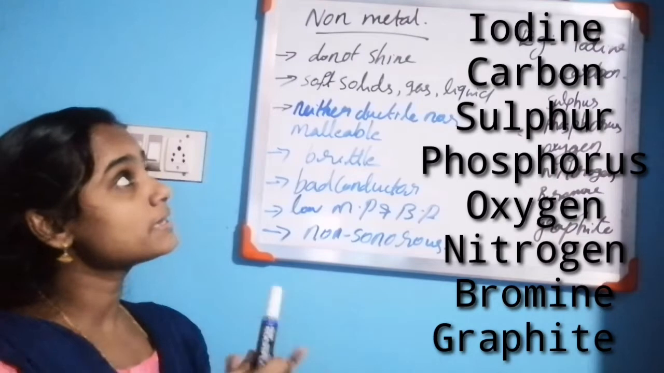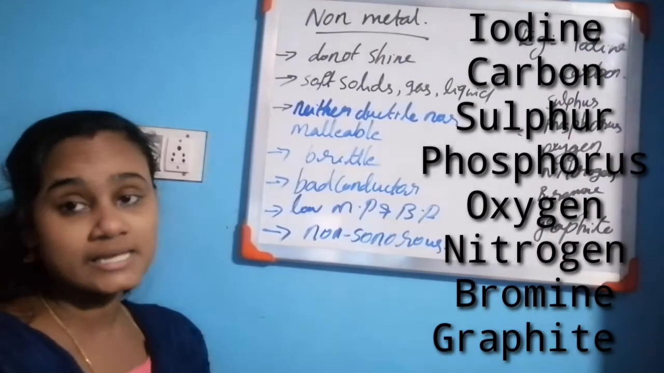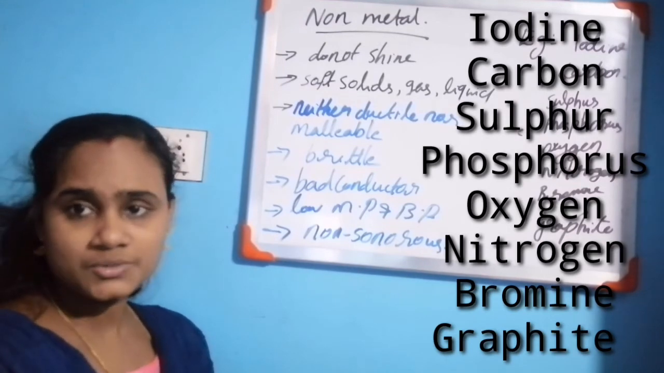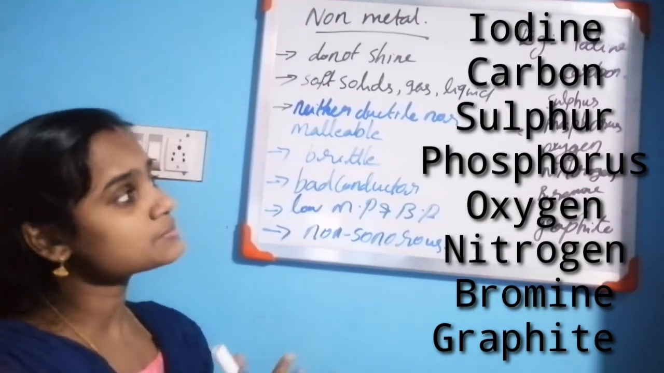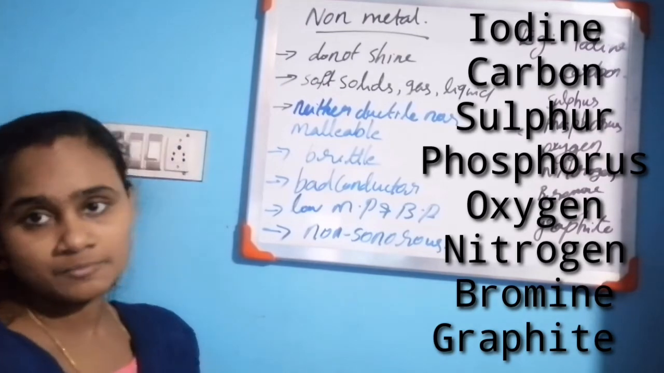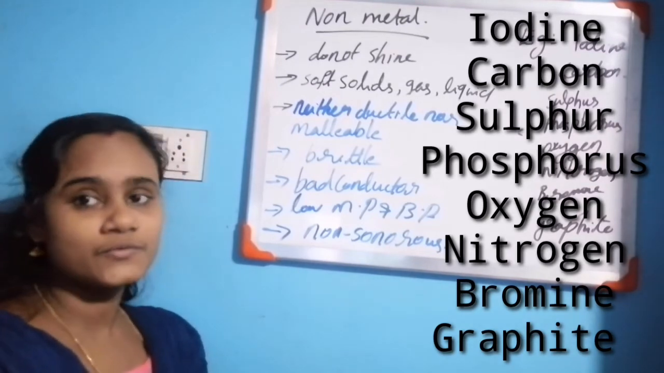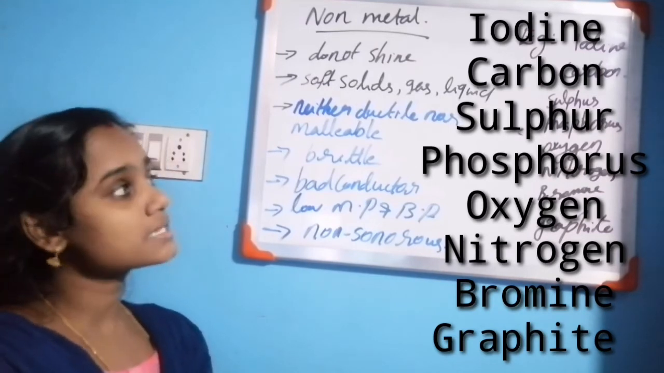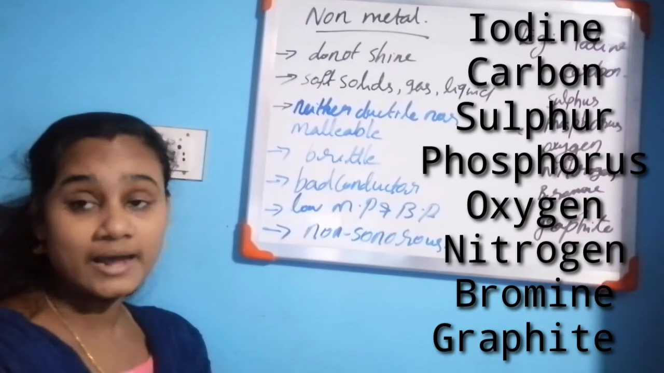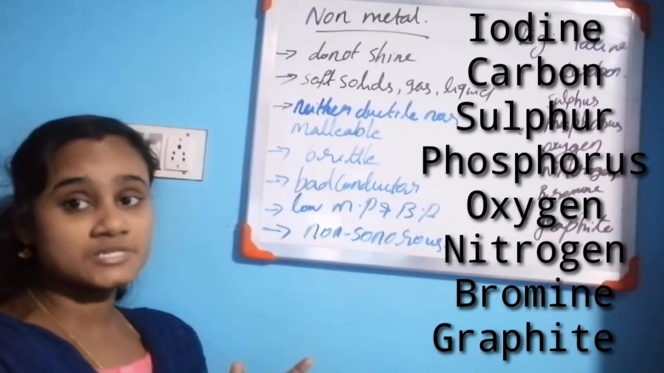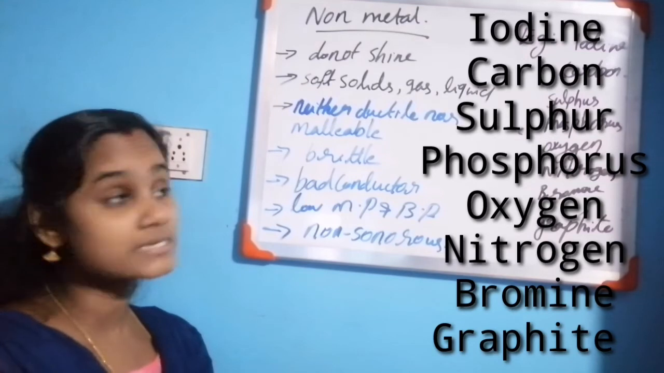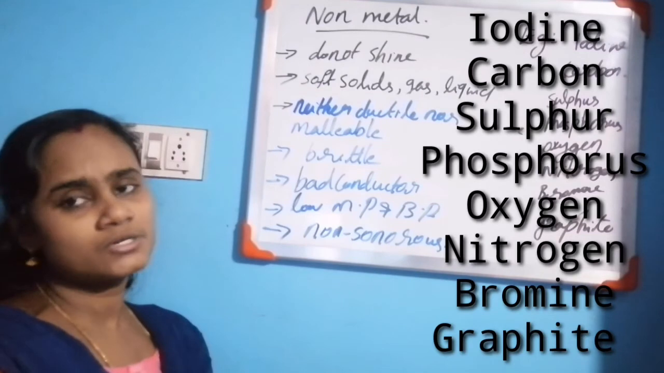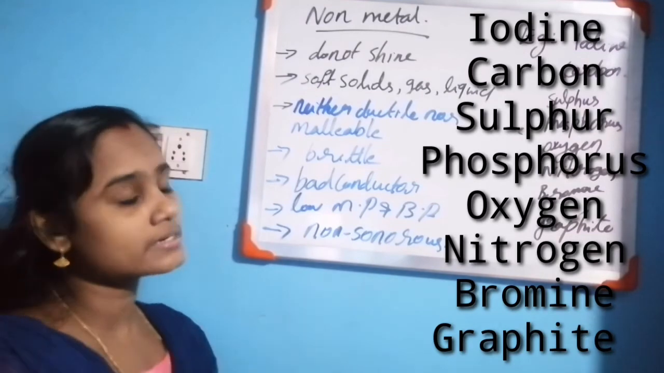What are the properties of non-metals? They do not shine. That means they are not lustrous substances, except in one case, that is iodine and carbon. Carbon in the graphite form or in the diamond. In the diamond, carbon is present. So we can say iodine and carbon both shine. That is an exception. Most of the non-metals do not shine, but iodine and carbon both shine.